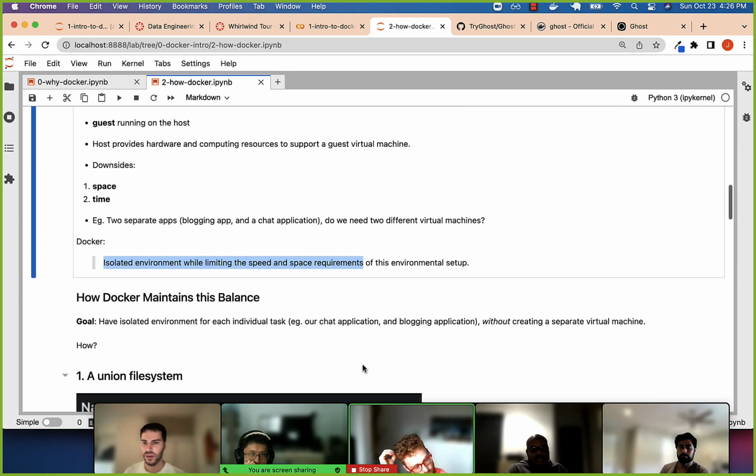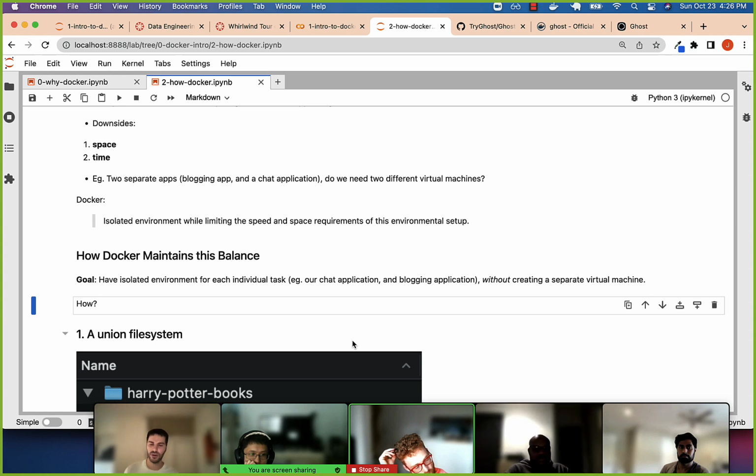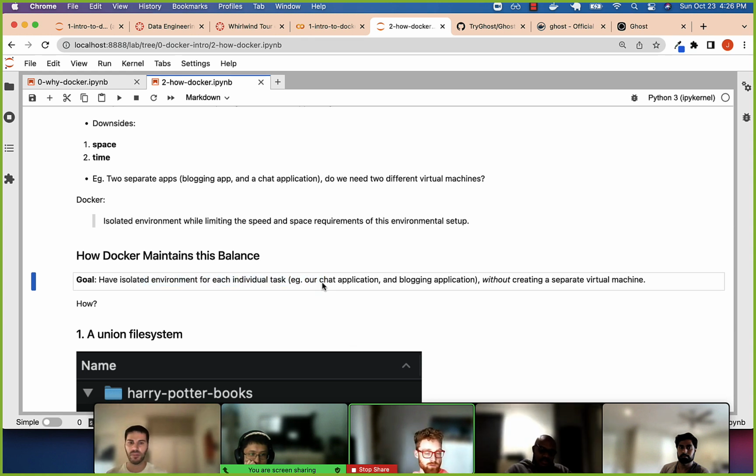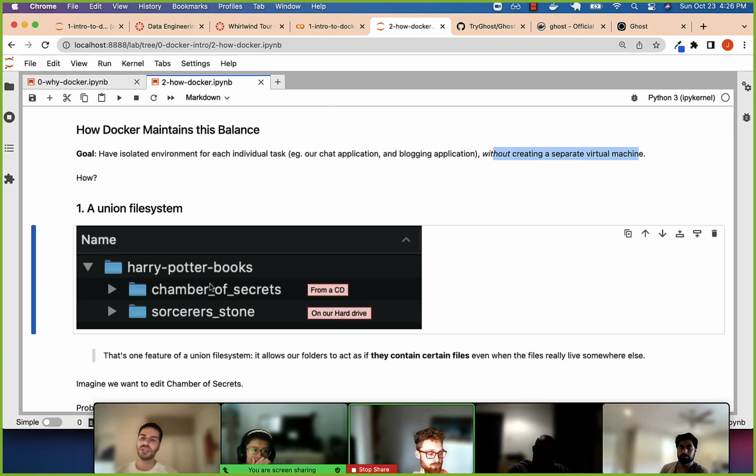Okay? So Docker is pretty clever in how it achieves this, right? So again, the goal: we want an isolated environment for each individual task without creating a separate virtual machine. It uses this thing called a union file system. This is a feature of Linux, okay? And a union file system has two different benefits that are useful for us.